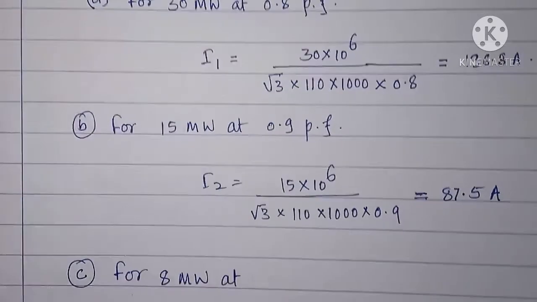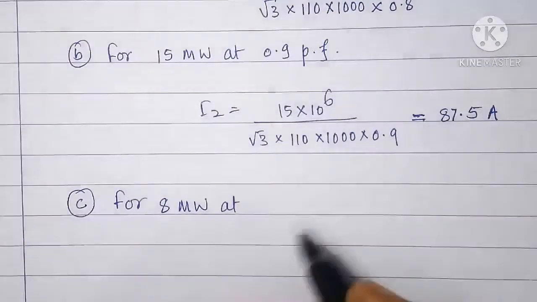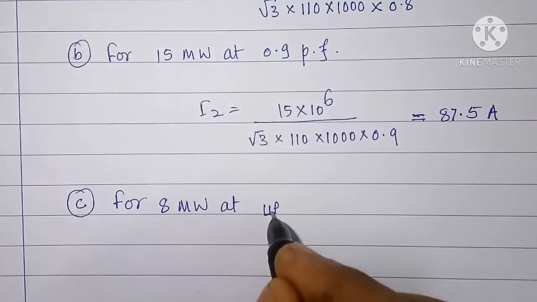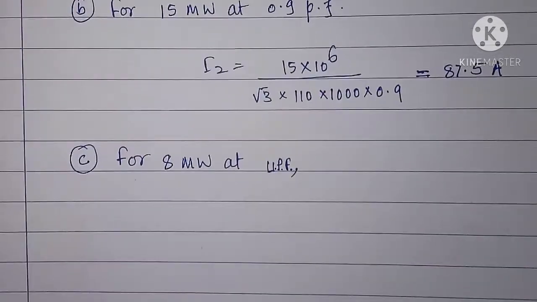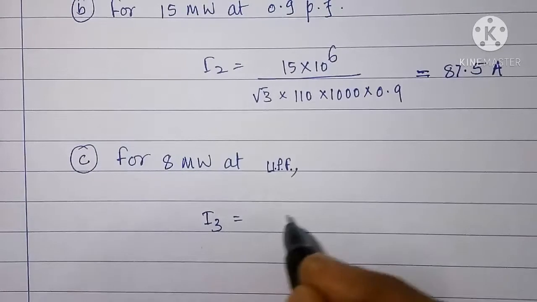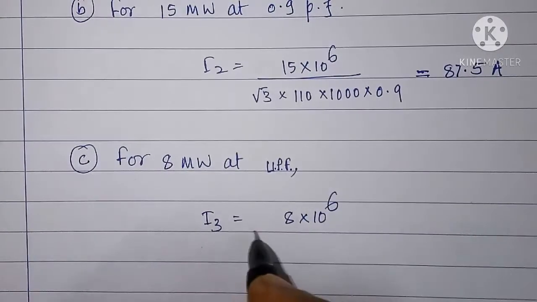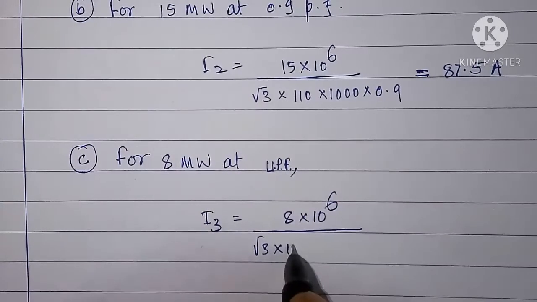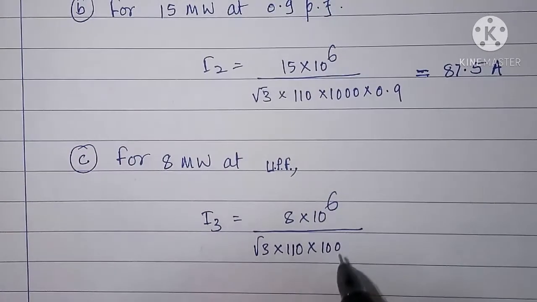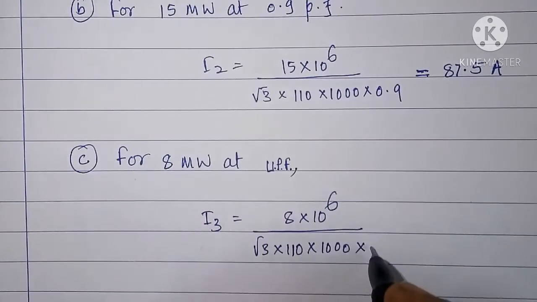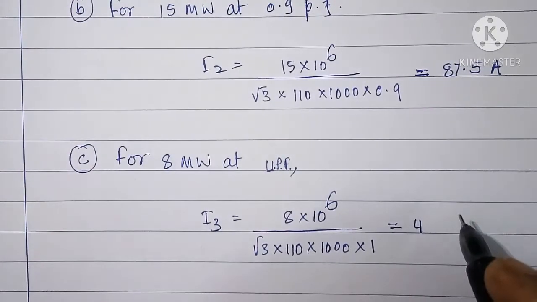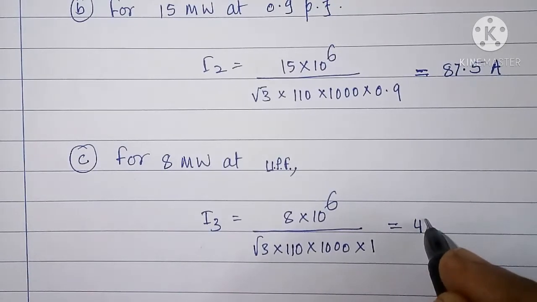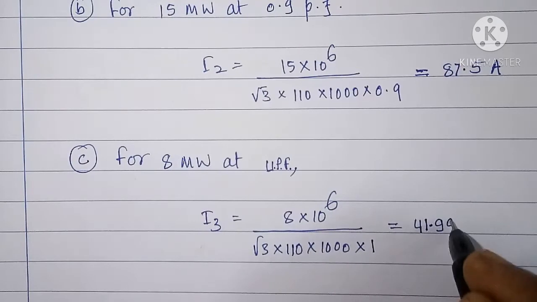For 8 megawatt at UPF, that is unity power factor, I3 equal to 8 into 10 raised to 6 divided by root 3 into 110 into 1000 into 1, that is equal to 41.99 amperes.